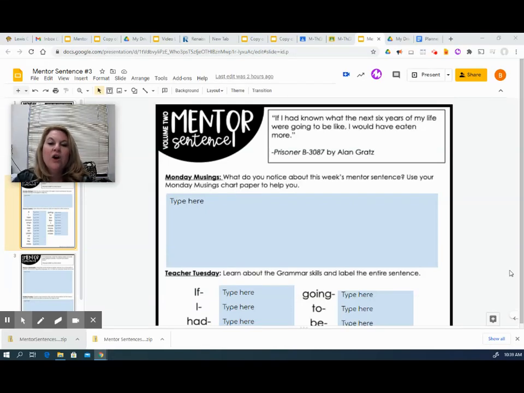Hey, fifth grade, for today's mentor sentence activity, we will be making a list of all the things that we notice about our mentor sentence. I'm going to go ahead and read that for you.